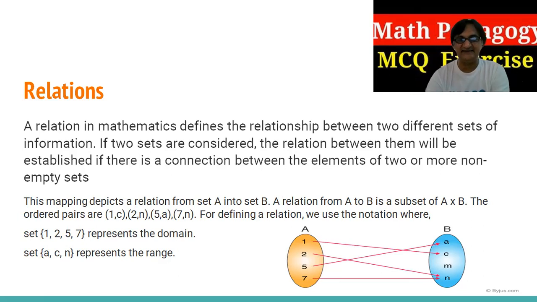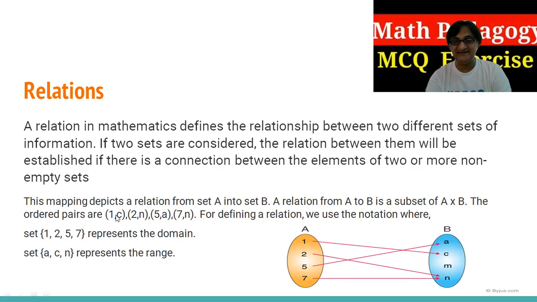Now, if two sets are considered, the relationship between them will be established if there is a connection between the elements of the two. You can see here, this mapping depicts a relationship from set A into B. Now, set A into B: these are the members, 2n, 5a, 7n. This part, which is 1, 2, 5, is called the domain, and is represented by D. However, the other one is represented by N. So here is a mistake. We'll go for the M. Okay, so this is the error. We'll go for the M.